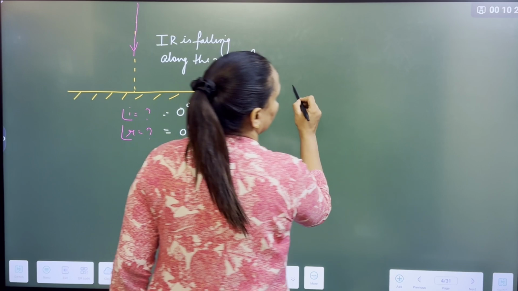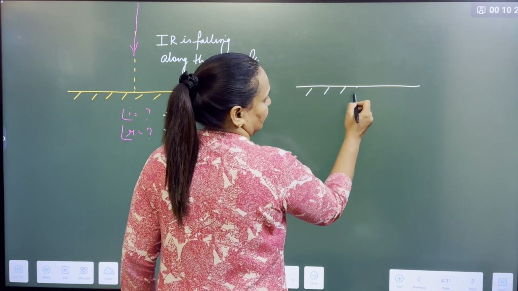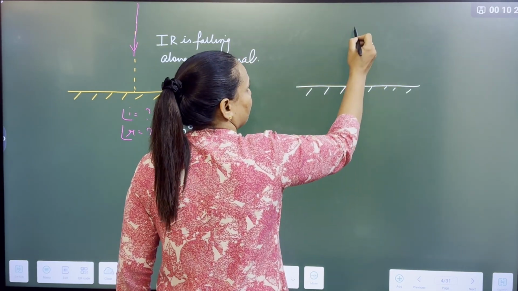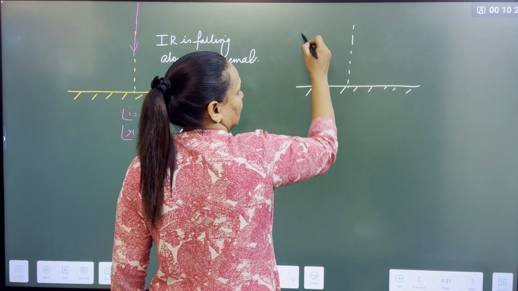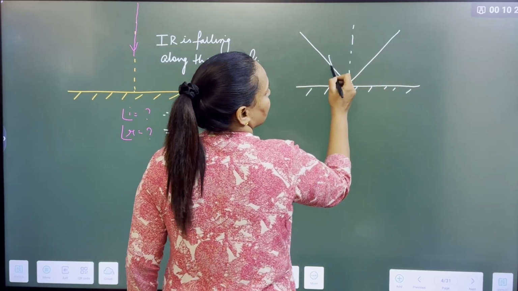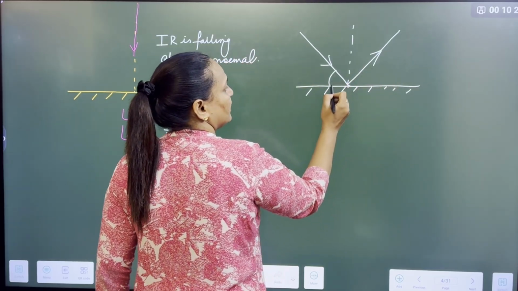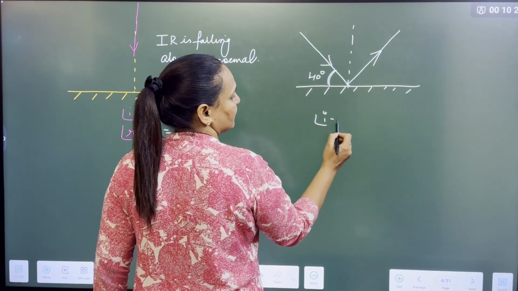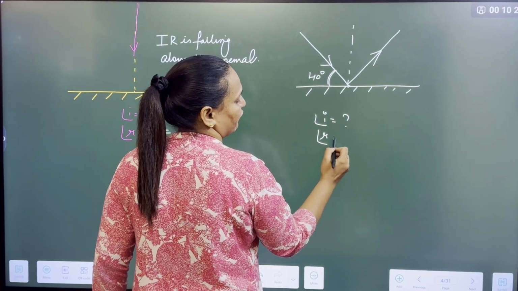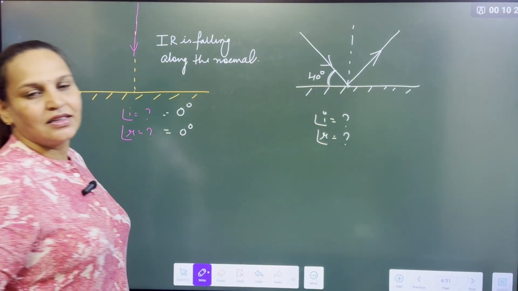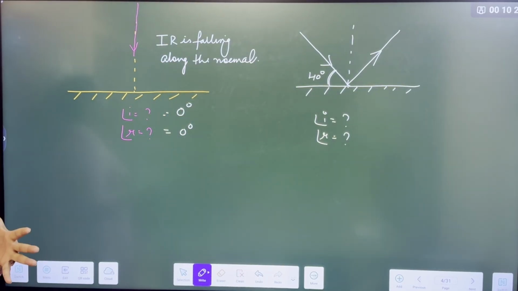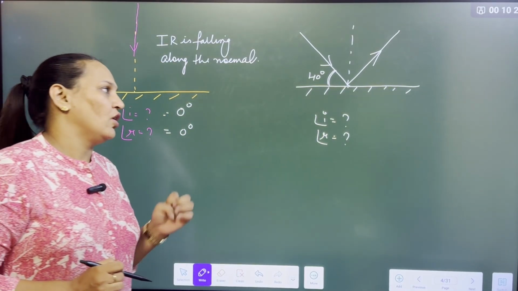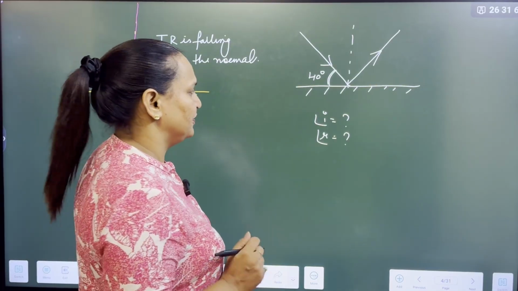If I have this mirror, guys, right? This is the normal, this is the incident ray, this is the reflected ray. If this angle is 40-degree, what is the angle of incidence? What is the angle of reflection? Quick, I am giving you 30 seconds. Okay, shall I tell you the answer?